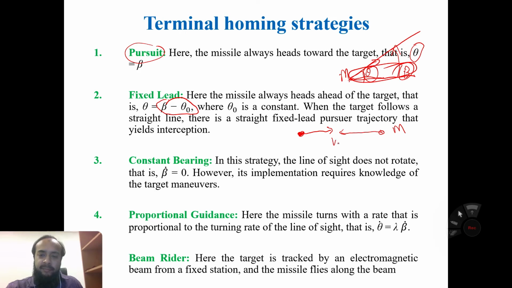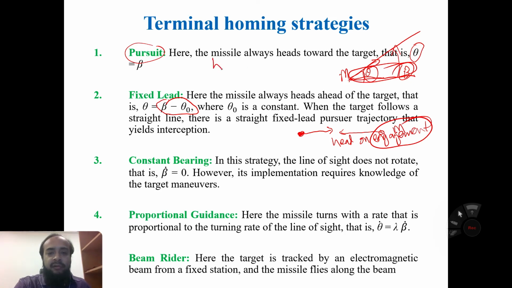It means head on engagement. Okay, but in this case, it may be the head on or tail chase.